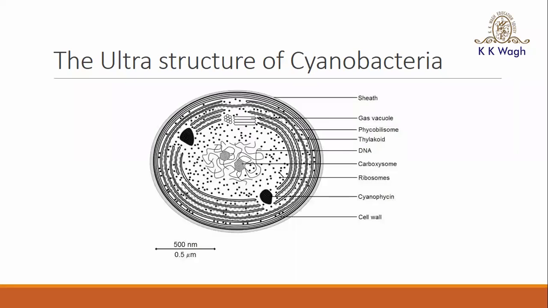Next, in the cell wall of the cyanobacteria, peptidoglycan is present, but another component is also present. This component is called diaminopimelic acid. It is important for MCQs also. So the cell wall of the cyanobacteria is composed of peptidoglycan and diaminopimelic acid.